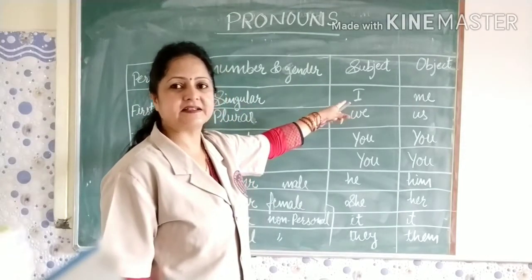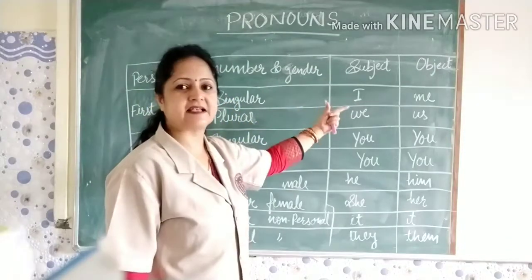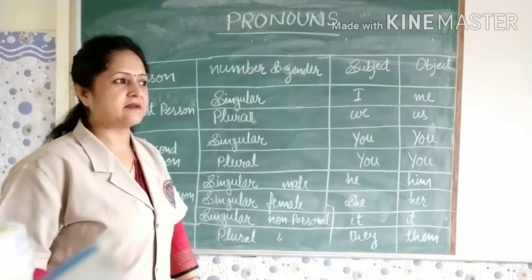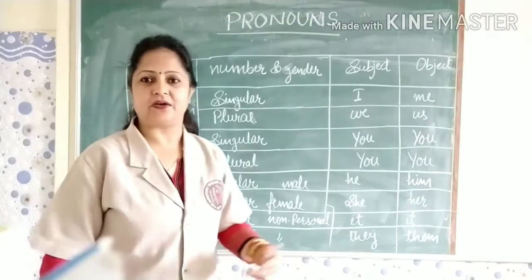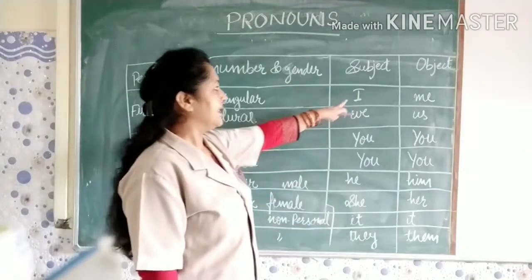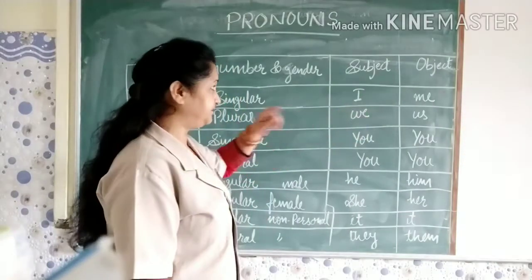When in the sentence the person is used as the subject of the sentence, we use I. So I am just giving the example here. I am a good player. Okay, the example is I am a good player. So here I is the subject of the sentence.